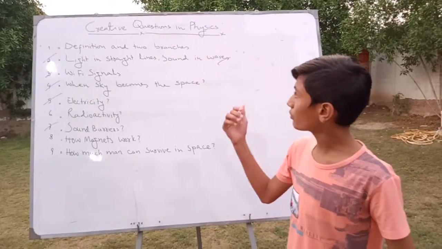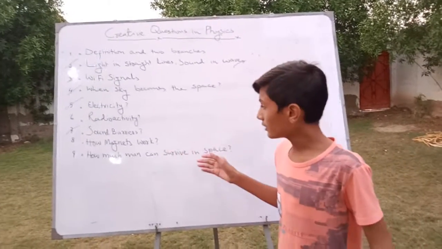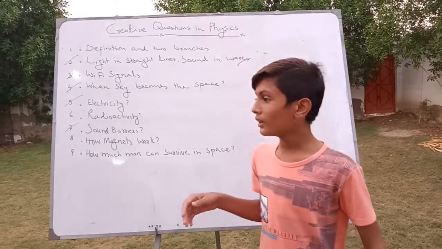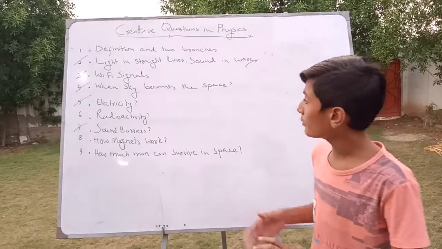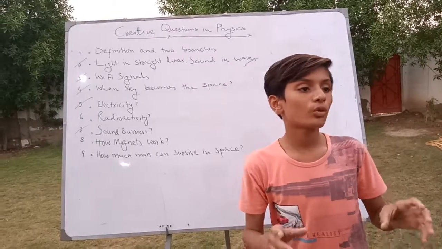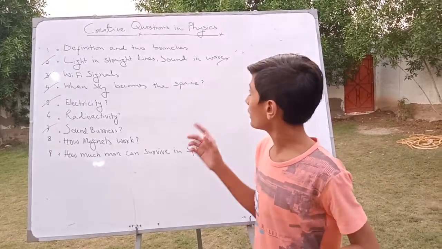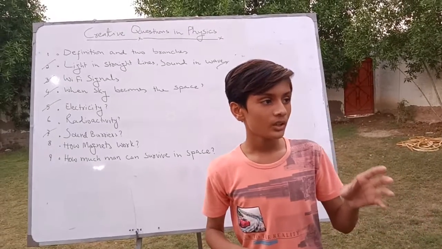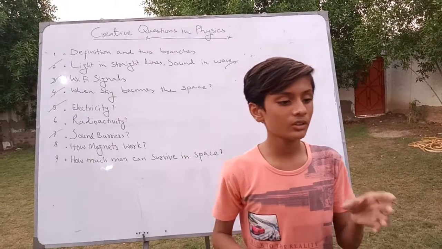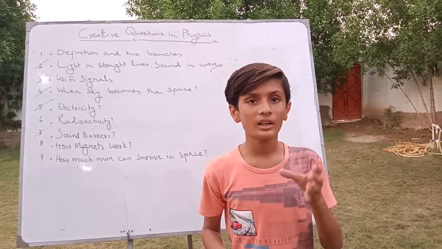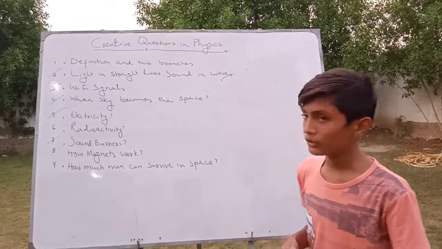The creative question in physics. So there are the 9 questions, and I am going to define 5 questions from all of them. Firstly, I will define physics. So what is physics? It is the branch of science which deals with the relationship of matter and energy. It's known as physics.